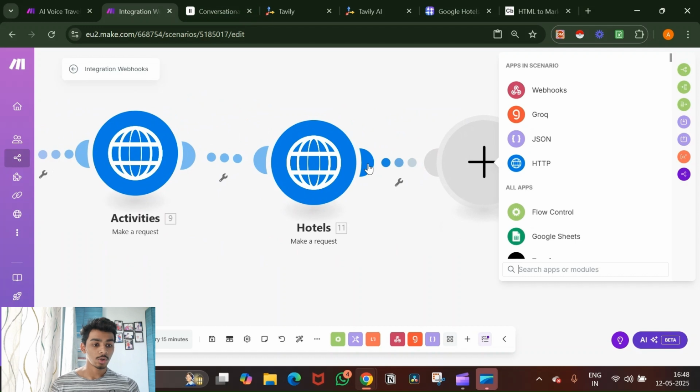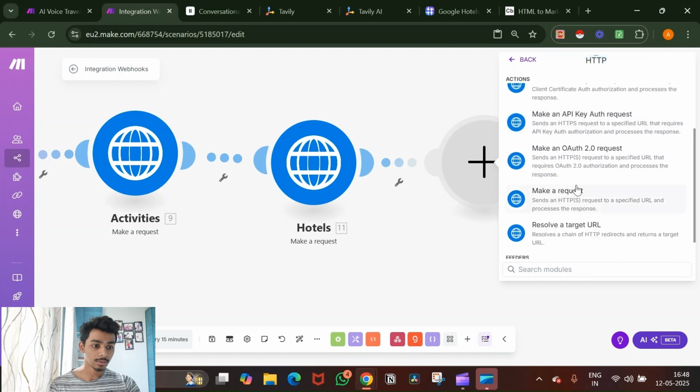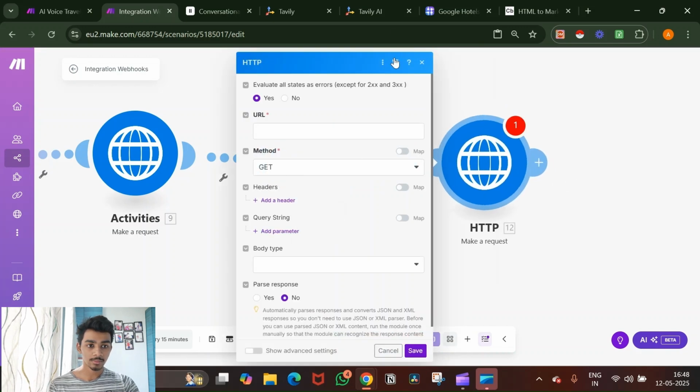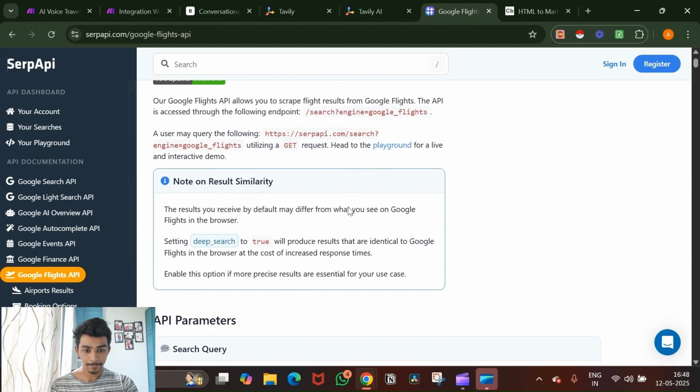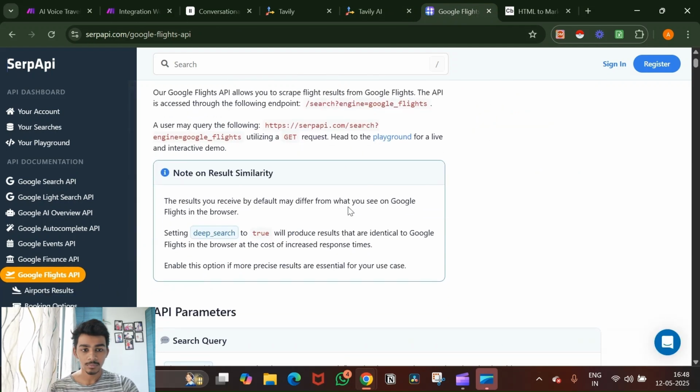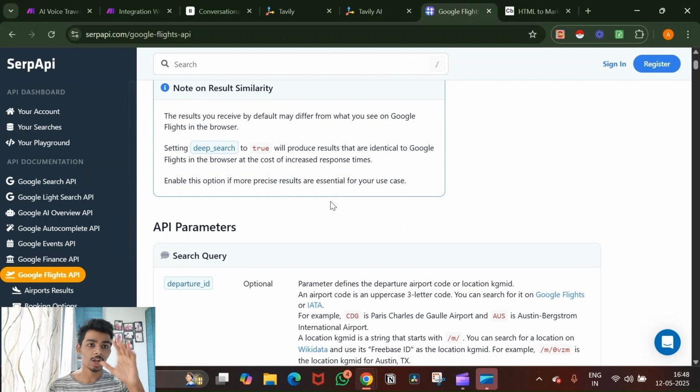Now another thing that you need to do is, we have the activities, we have the hotel. Now finally for the flight, exact same thing we are doing for the flight. Make a request, go to Google Hotels, but instead of that we go to the flight. Okay, and now the same thing, http, copy this, get request, put this. Now you guys understand, okay?